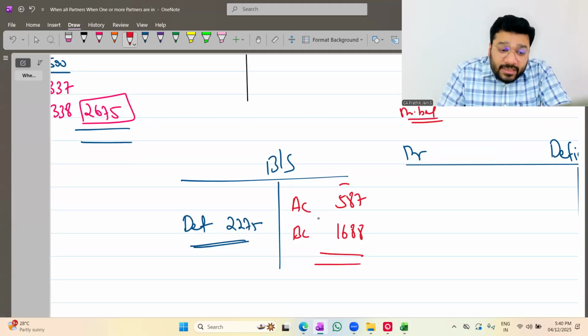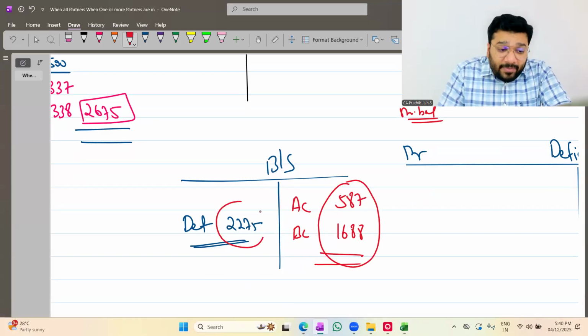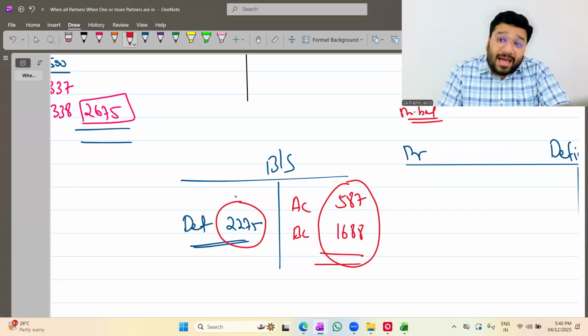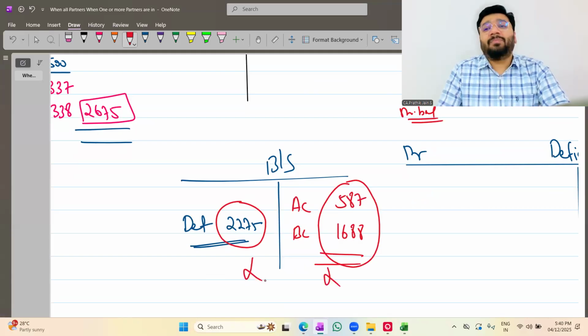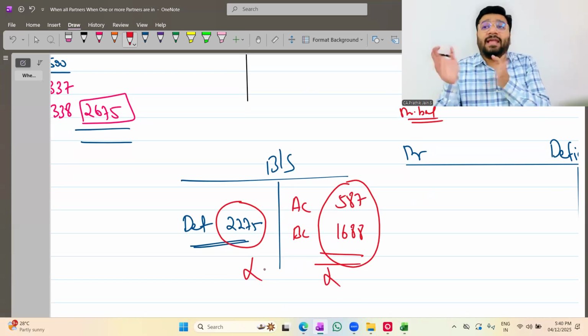It means what? This much money if the partners bring in, using that money, we can make the payment to the liability holders. But will that happen? No. So money also will not come. Money also cannot be paid. So now we are into deadlock situation. From now, I can't proceed any forward.